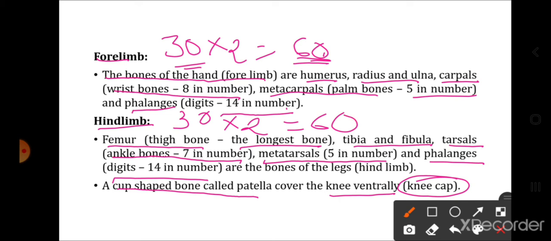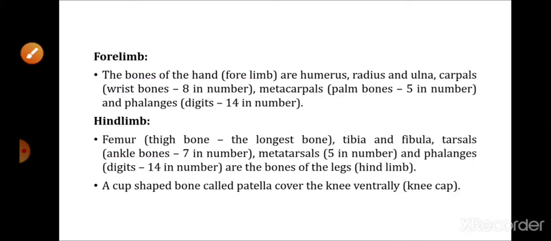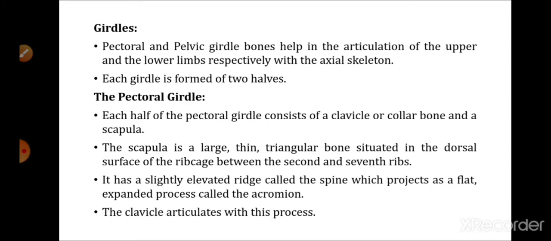Okay. So these are the bones of the forelimb and hind limb. Their numbers and names and regions are very, very important.